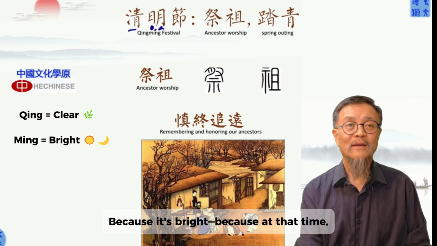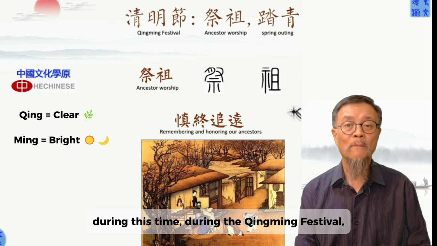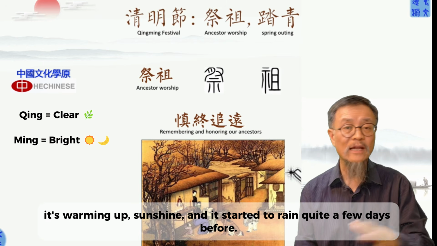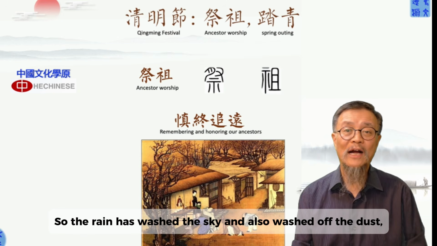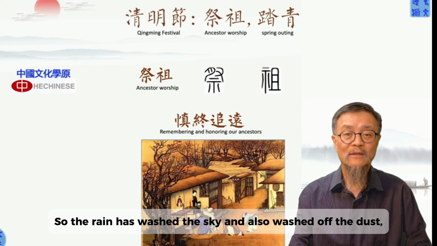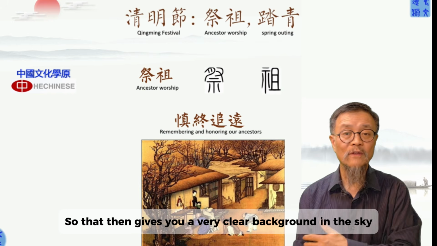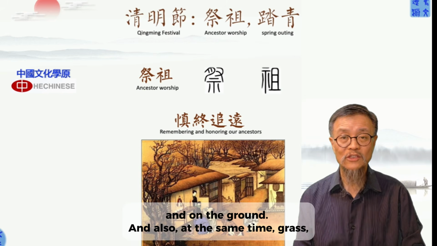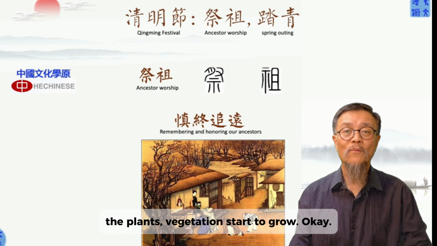Bright, because at that time, during the Qingming Festival, it's warming up, there's sunshine, and it starts to rain quite a few days before. So the rain washes the sky and also washes off the dust, or puts down the dust on the ground. So then it gives a very clear background in the sky and on the ground. And at the same time, the grass, the plants, the vegetation start to grow.